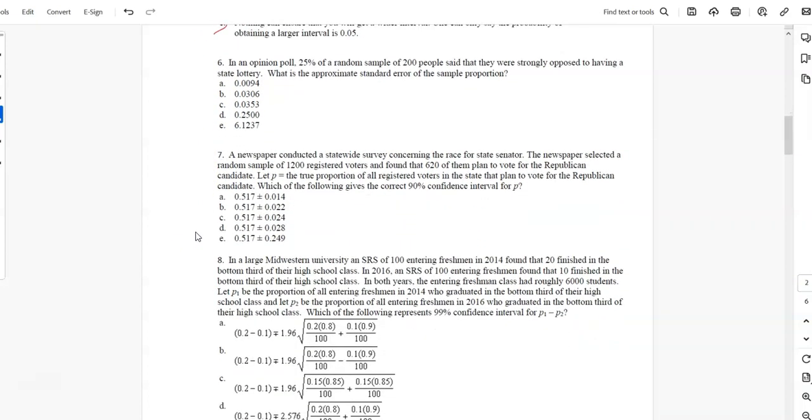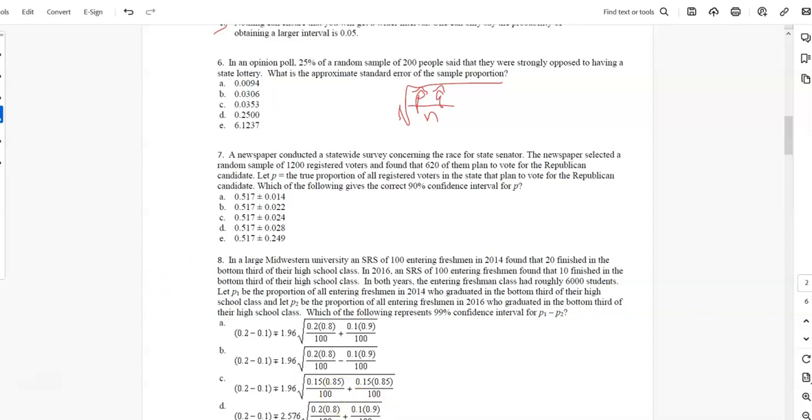In an opinion poll, 25% of a random sample of 200 people said they were strongly opposed to having a state lottery. Okay, what's the approximate standard error? So the formula for standard error is the square root of p hat q hat over n, I believe.